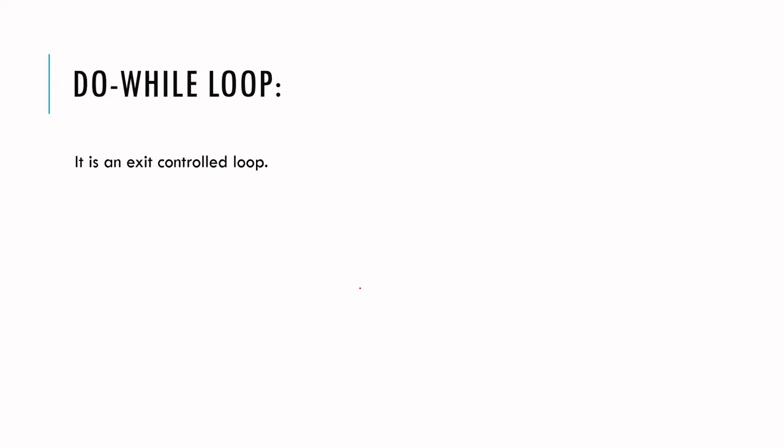And next one is the do while loop. It is an exit controlled loop. Exit controlled loop, this you know very well. If you are going to the theater, while entering into the theater itself, they will ask you to show the ticket. After verifying the ticket, only then will they let you enter into the theater. But if you are taking the bus, while getting down from the bus the TTR will come and check for the ticket.